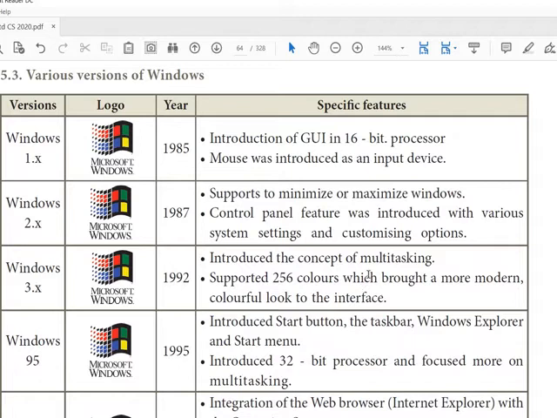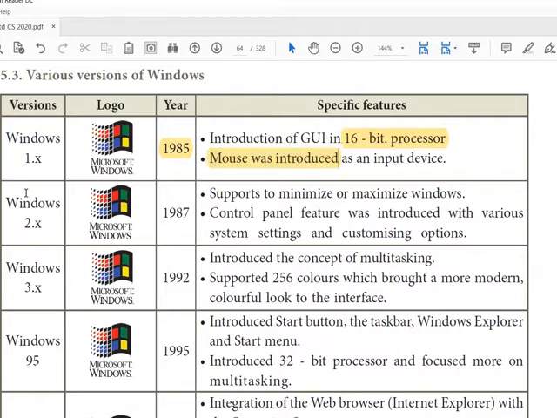So, main versions of Windows. First version is with the name of 1.x in the year 1985. And the GUI is 16-bit processor. So what is the meaning of 16-bit processor? A processor can execute a word with a length of 16 bits at a time. Mouse was introduced.